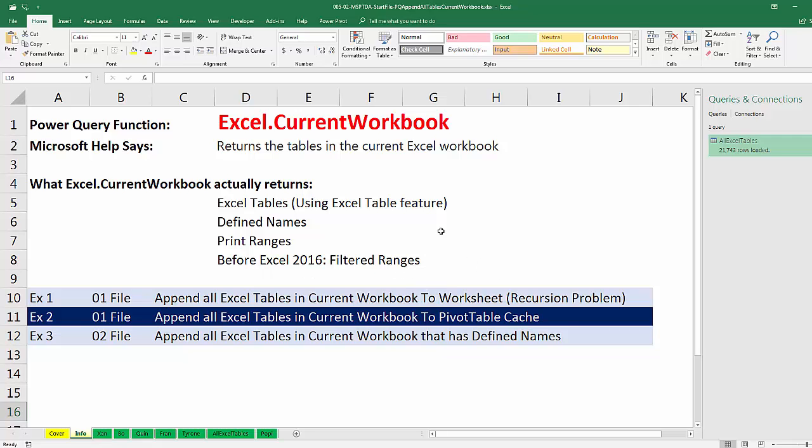All right, so we saw 3 important examples how to append all the Excel tables in the current workbook to a worksheet using this amazing function. And we filtered out the resulting query Excel table. Then we saw how to load it to the pivot table cache and avoid the recursion problem. And then we saw how to append all the Excel tables if we had defined names in the workbook.